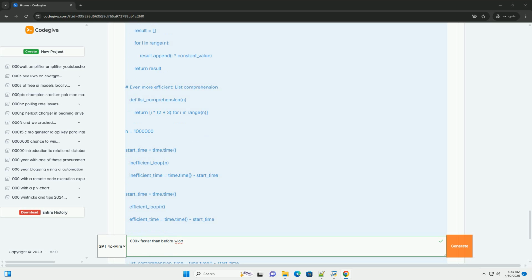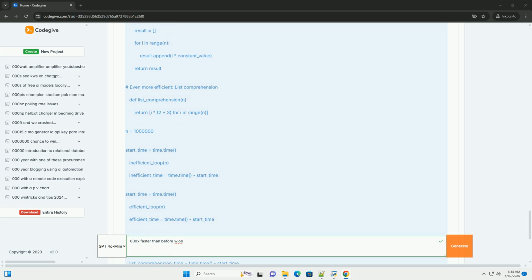4. Important considerations and caveats. Premature optimization is the root of all evil. Don't optimize code before you've identified the bottlenecks. Focus on making the code correct and readable first. Then, profile and optimize only the parts that are actually slow.